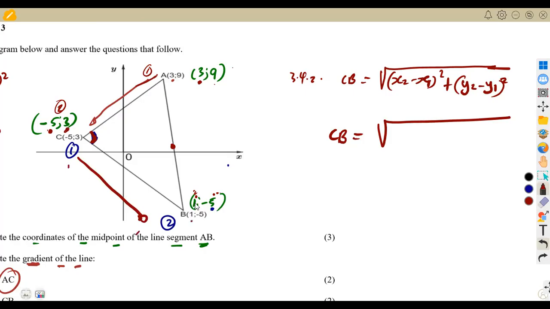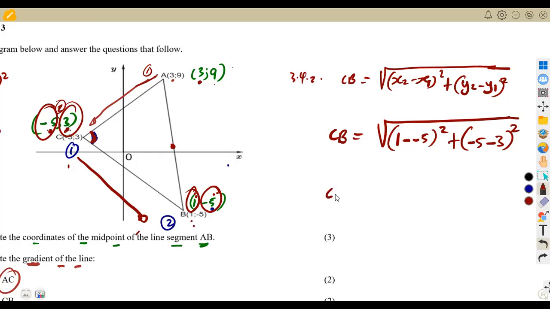So it's the x value, which is 1, to the x value there, which is -5. So that's 1 minus 5, squared, plus y2, which is the y value there, -5, minus the y value at this point, which is 3. Then we square it. Or it can be -5 minus 1 squared, then 3 minus 5 squared. Guys, whichever way you understand, you are still going to obtain the same thing.